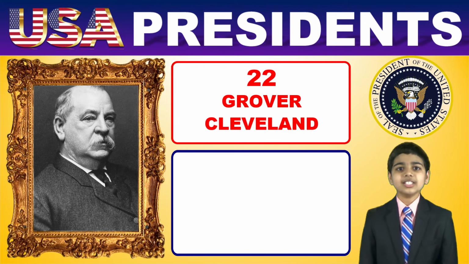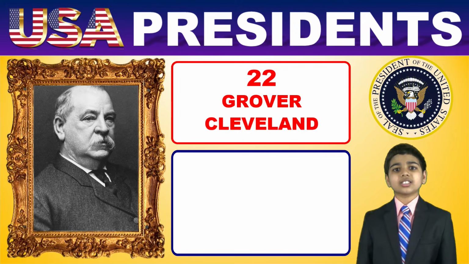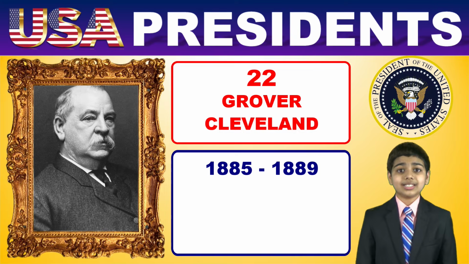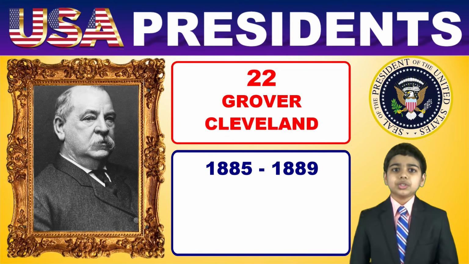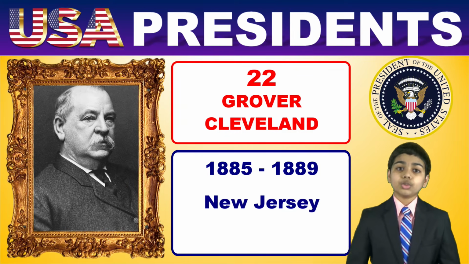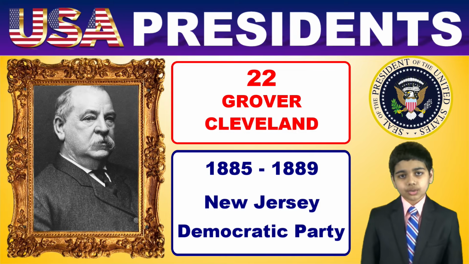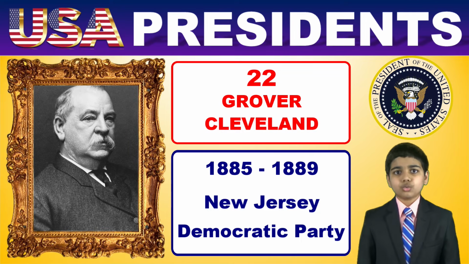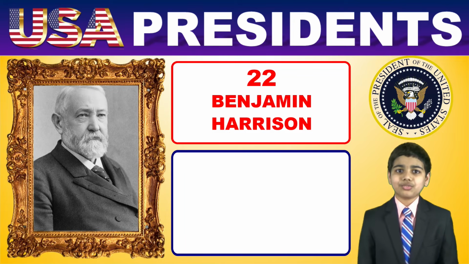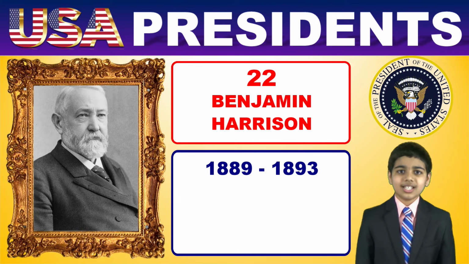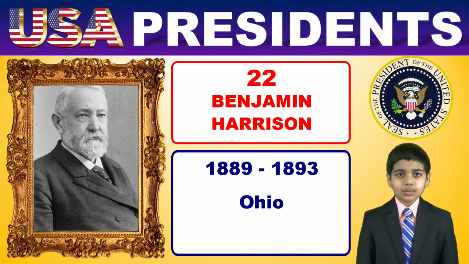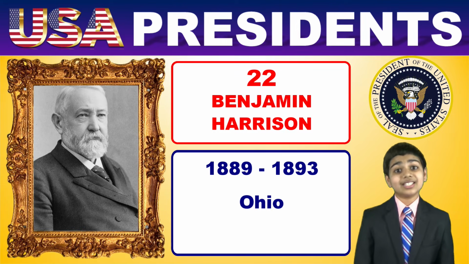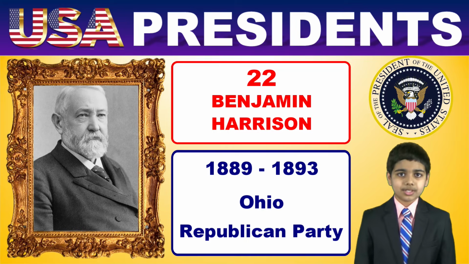Next, the 22nd President of the United States is Grover Cleveland. His term was from 1885 to 1889. President Cleveland was born in New Jersey, brought up in New York, and he belonged to the Democratic Party. Now, 23. Now we're halfway because Benjamin Harrison is the 23rd president, and his term was from 1889 to 1893. Born in Ohio, Harrison moved to Indiana, and he was a Republican.